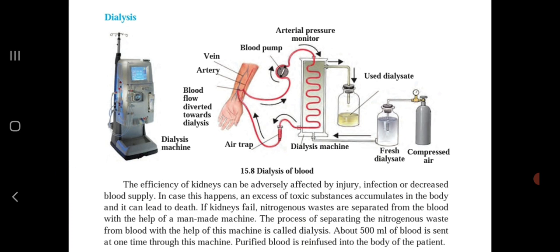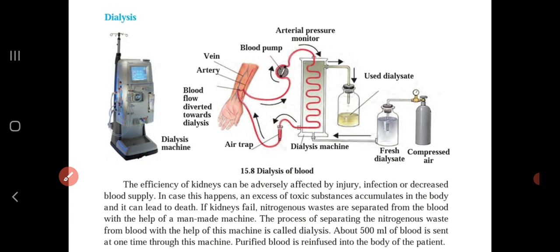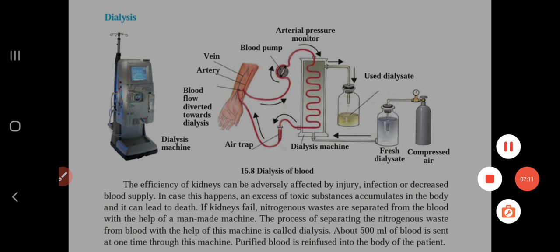You can see here this part from where the blood is taken out and passes through the machine, and again that purified blood is reinfused into the patient's body. This is how dialysis takes place and helps patients whose kidneys do not function well. So here we have understood about excretion which takes place in human beings. Next time we will discuss the further topic of the chapter.